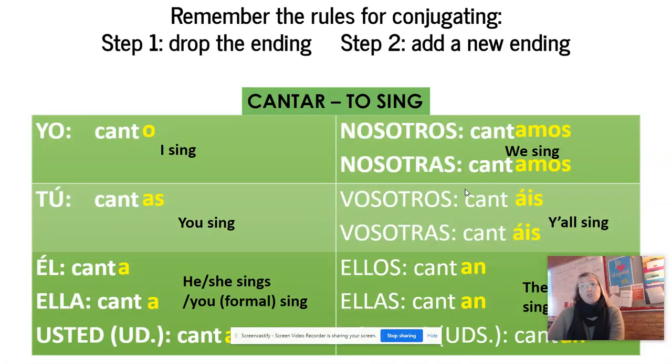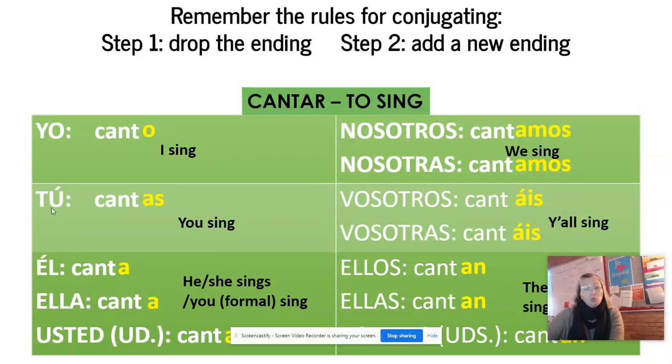So step one, you got to drop your ending. So you see that in all of these, we've dropped the AR and we've just left it blank. And then step two, add your new ending. So remember, anytime it's going to be yo, talking about myself, then it's going to end in an O. The yos have the O's, right?